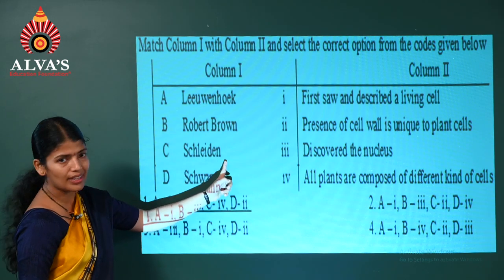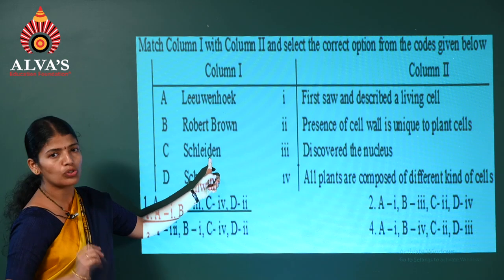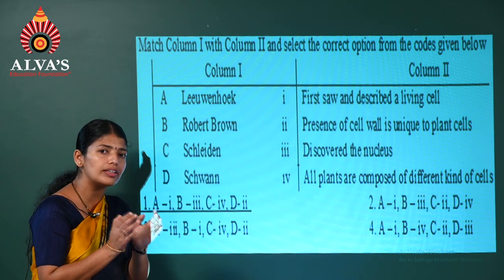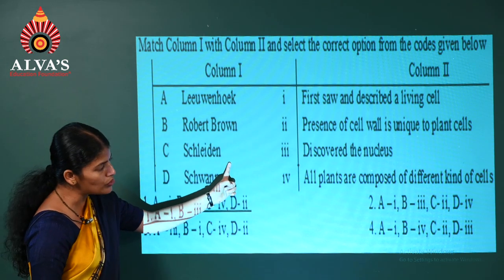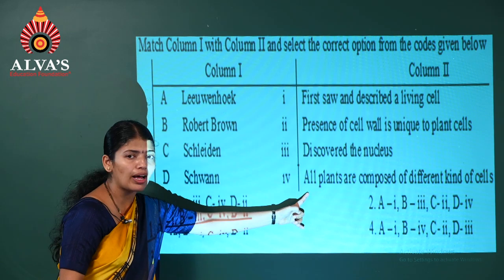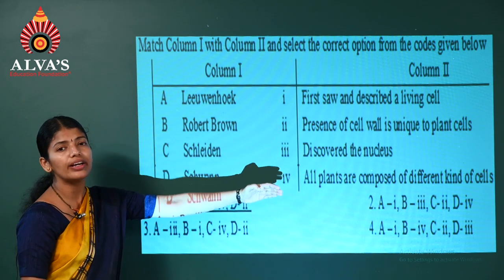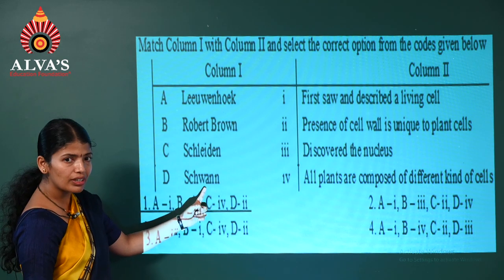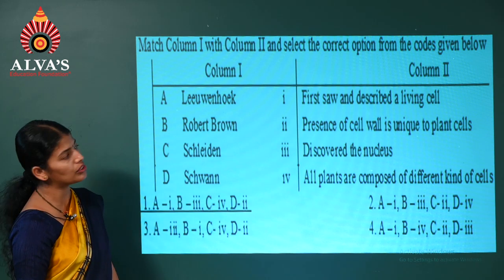Schleiden was a German scientist. He had seen different kinds of plant cells and he said these cells together form the tissues. So he had observed that all plants are composed of different types of cells forming tissues. Now Schwann, he was a British scientist. This fellow studied animal cells.